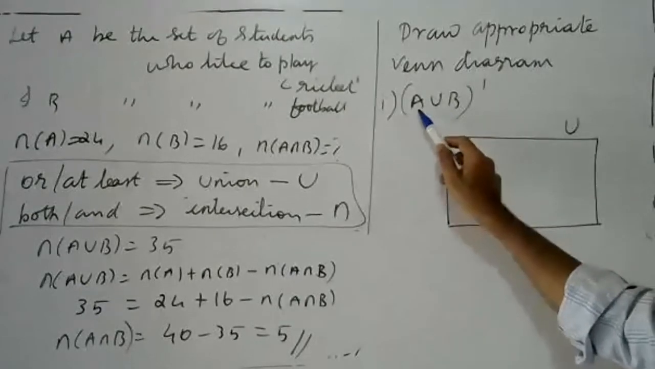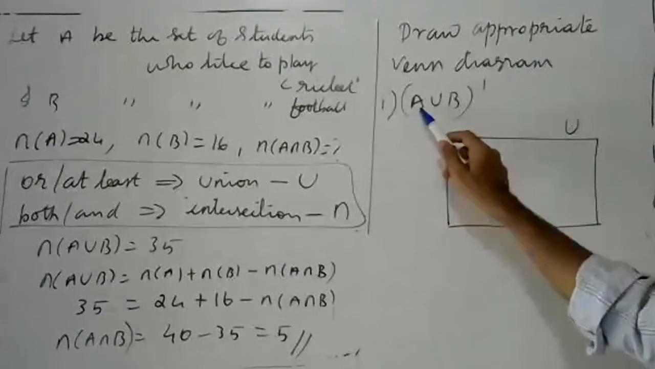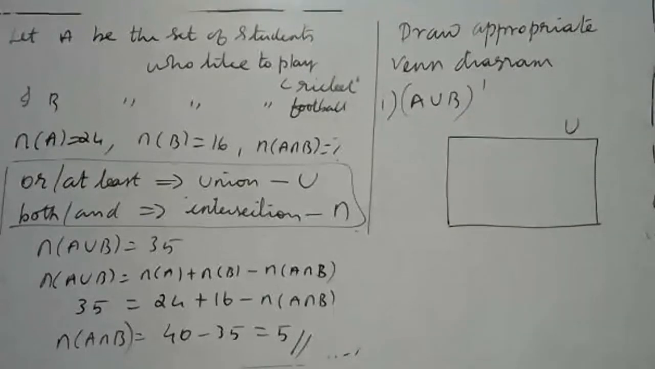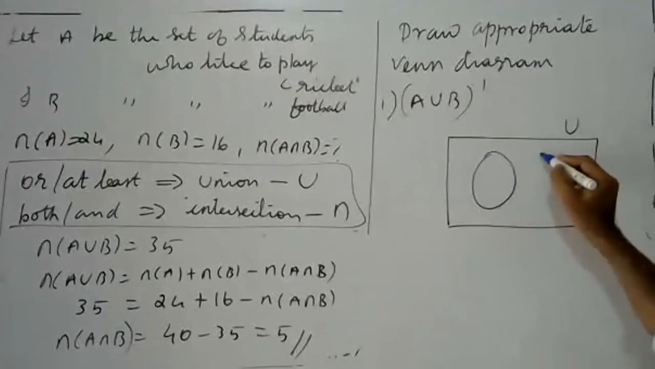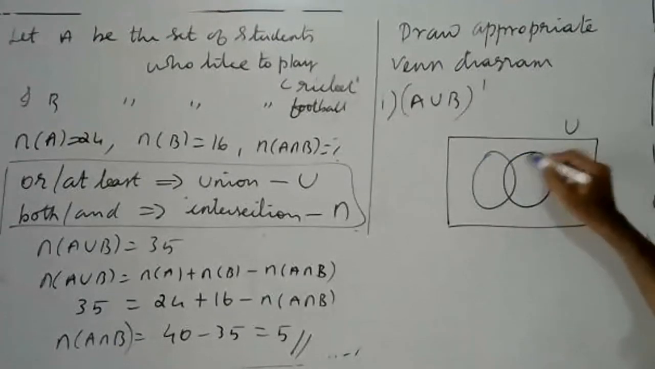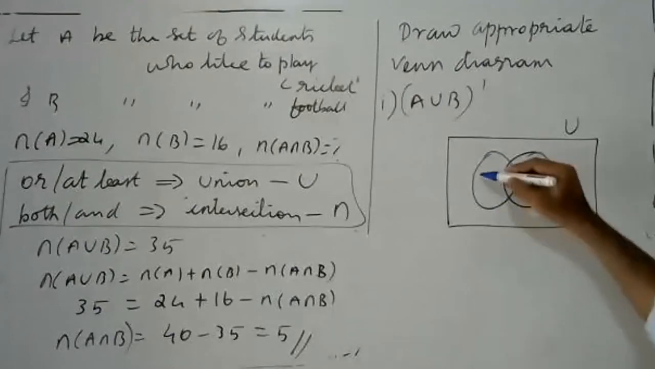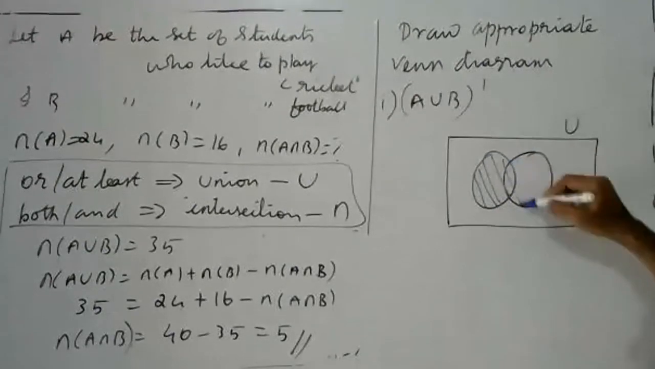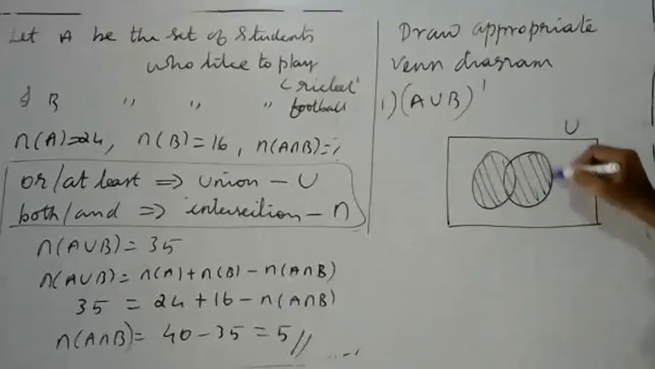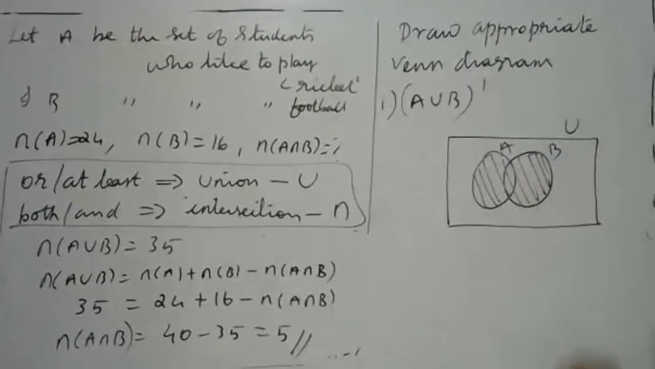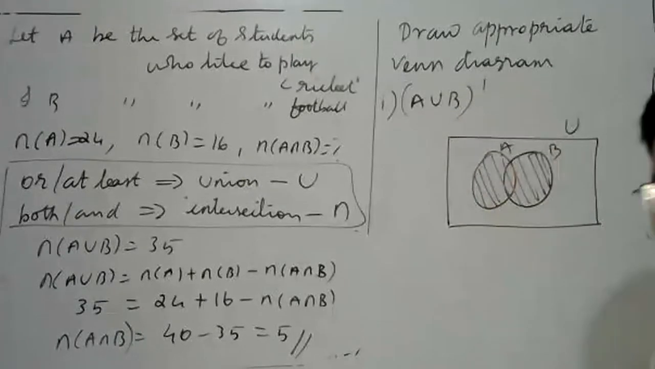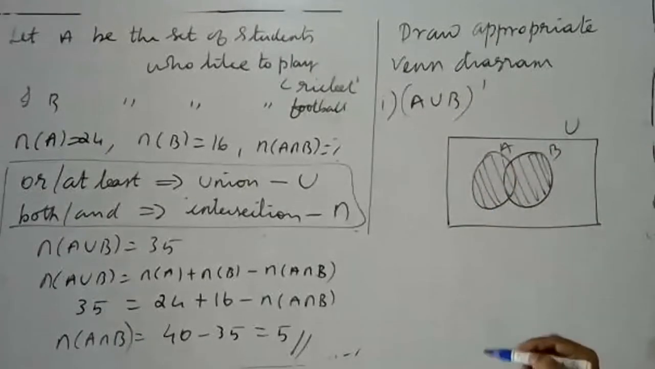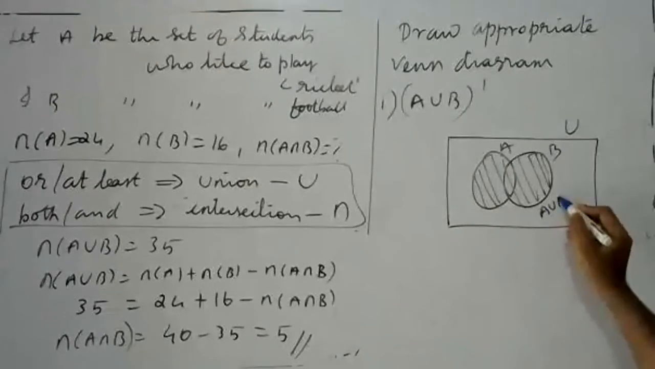Some students are asking doubts in that Venn diagram, A union B the whole complement. So this is the universal set. You take A and B. What is your A union B? Your A union B means take all this. This is my A union B. This is A, this is B. But what is A union B the whole complement? This is your A union B.